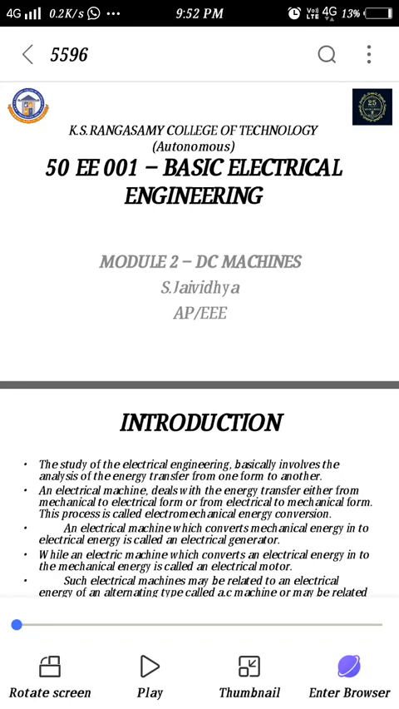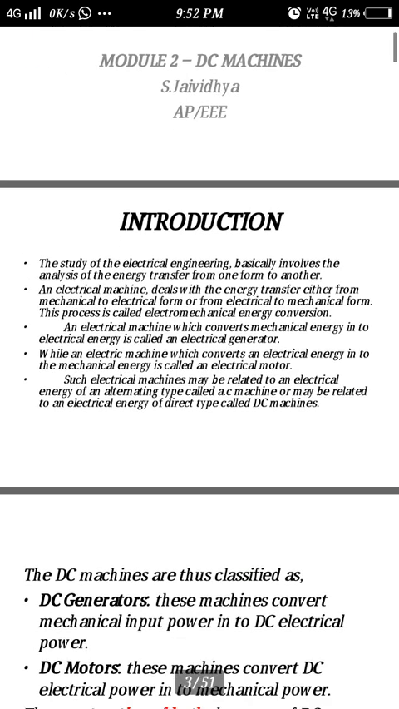Good evening, students. In today's class, we are going to study about machines. There are two types of machines based on its supply, that is DC machine and the AC machine. First, we are going to discuss about DC machine.